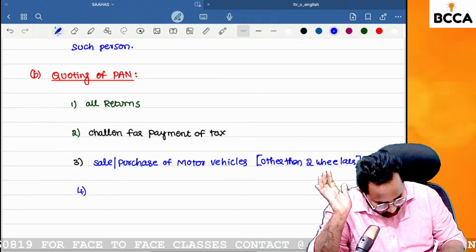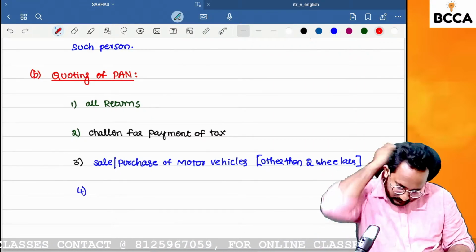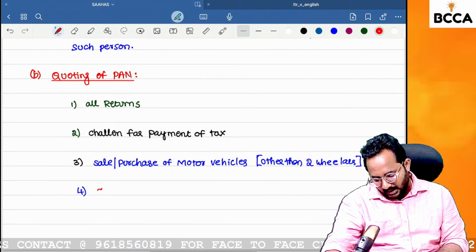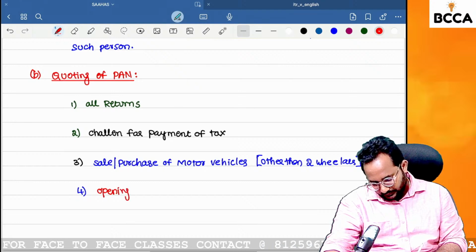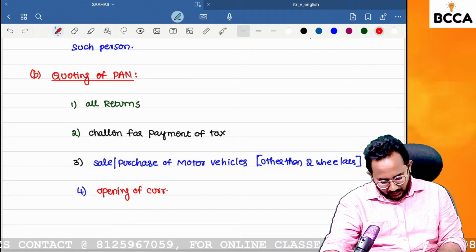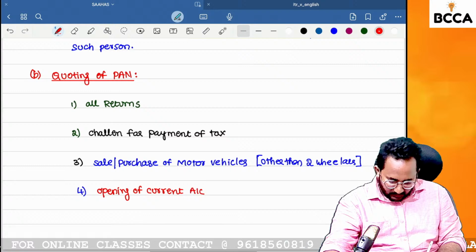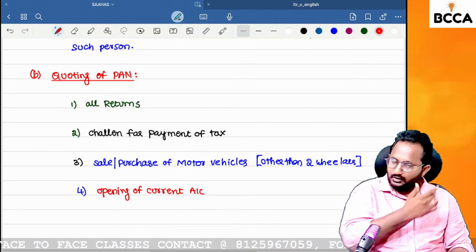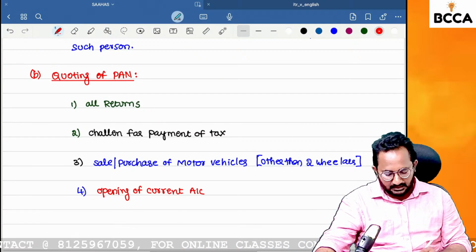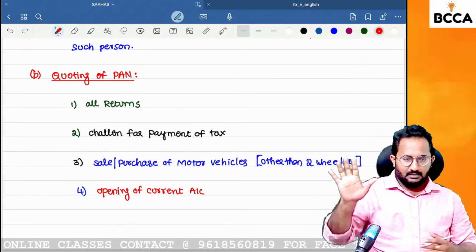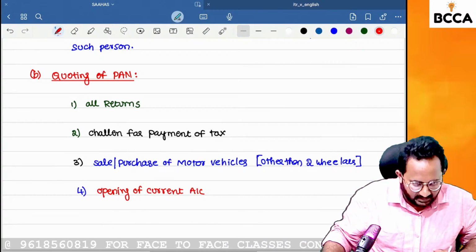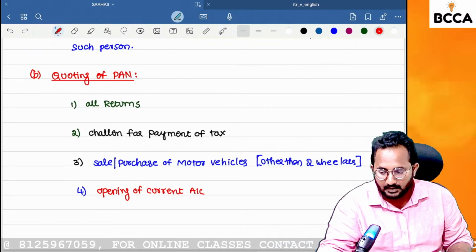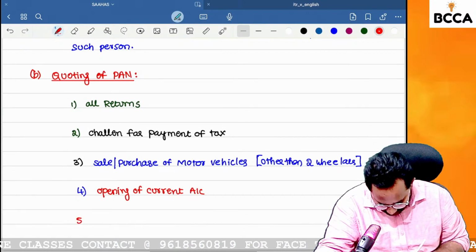Fourth one. Opening of current accounts. Sir, I want to open a current account under my business name. So in this situation, for the bank, you have to mention all the details. Normally labor certificates, nothing but labor registration. Next, you have to give the PAN number. Then only the banker will provide you a current account. Next, fifth one.